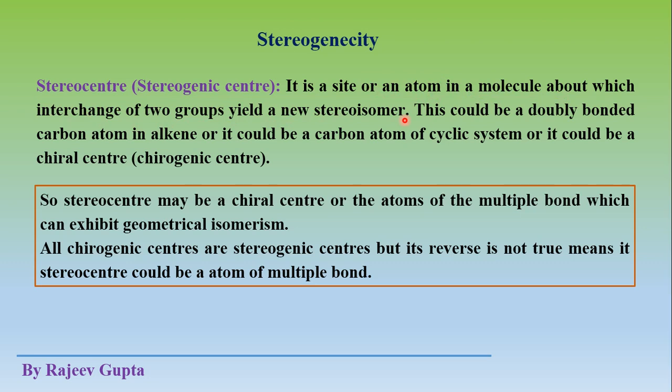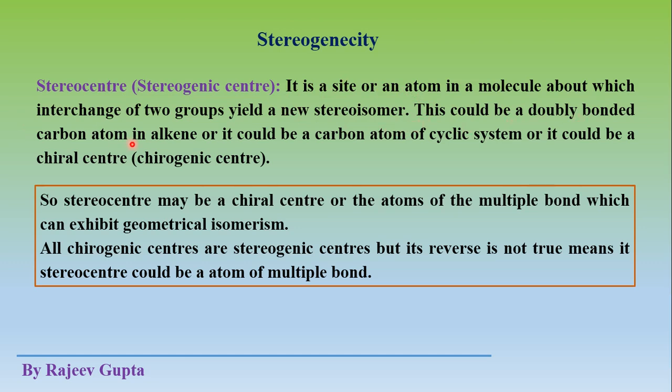Okay, so here remember that we will make interchange of two groups in odd number, as we have seen earlier that odd number change on a site gives a new stereoisomer or changes the configuration on that site. We will not make even number change, we make odd number change or change for only one time.